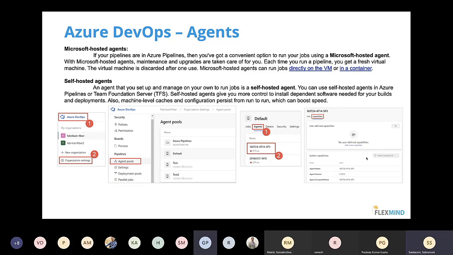Here the self-hosted agent is just on-premise? Yeah, it's on-premise. I can install it on my machine. Yes. Okay.